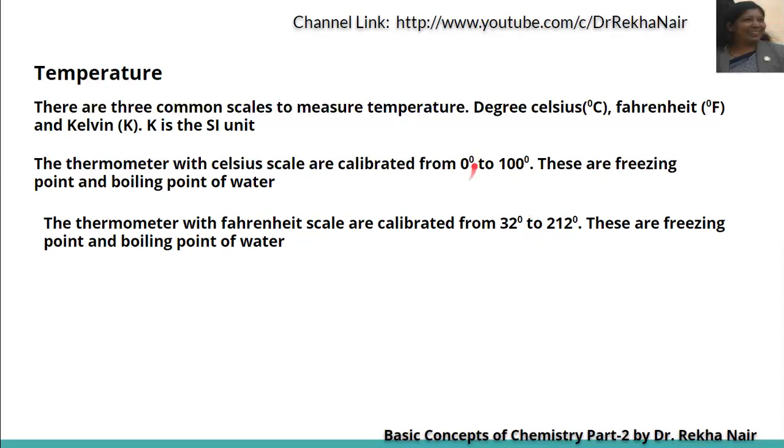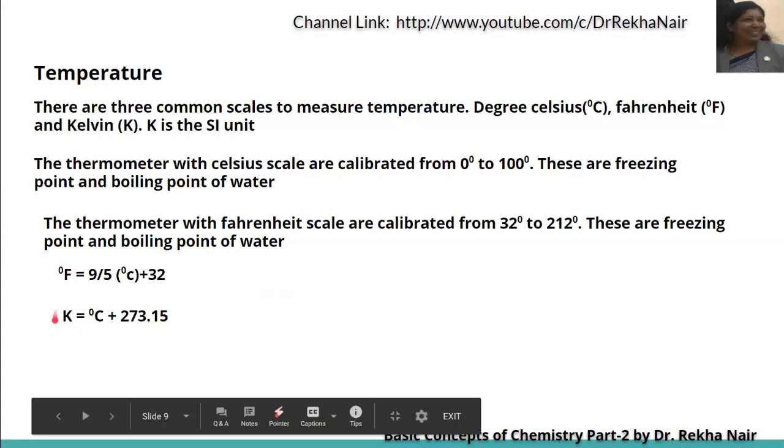Here it is 0 degree to 100 degree centigrade, that is Celsius. The relationship between degree Celsius and degree Fahrenheit is: degree Fahrenheit is equal to 9/5 multiplied by the value in degree centigrade, plus 32. That is the conversion factor.